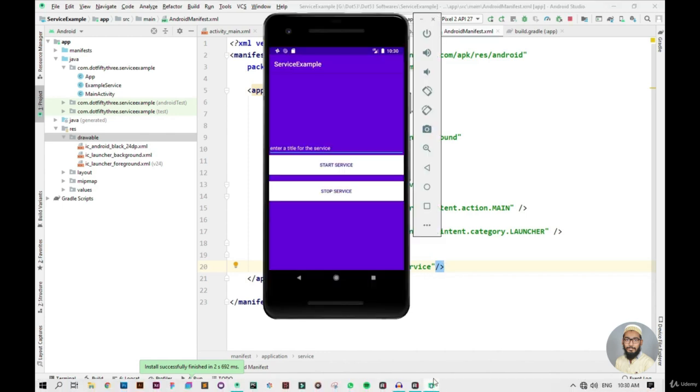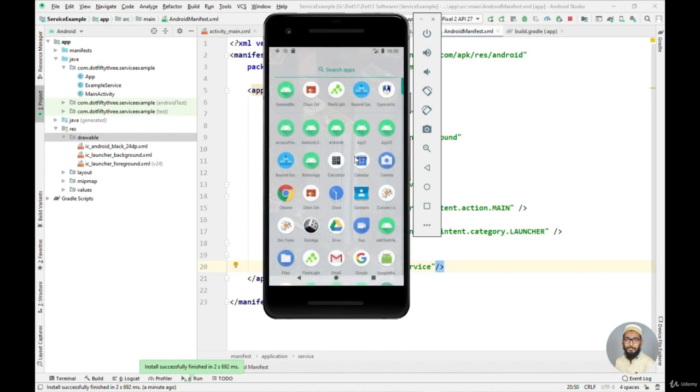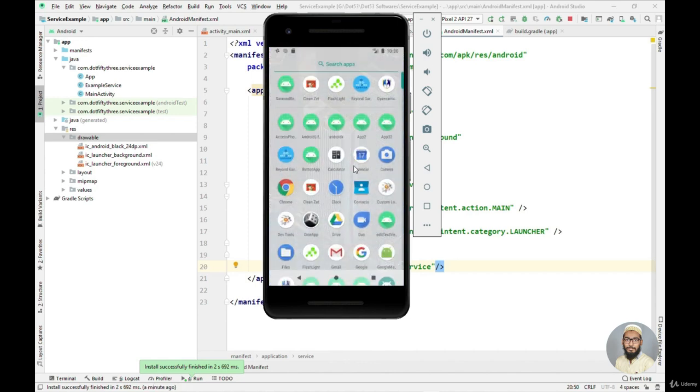So my application is up and running now. Before starting a service, I want to show you one thing: if we start our service in the background, it will get killed at around the 1 minute mark. So before doing that, I want to show you how you can enable the developer options in your Android emulator.